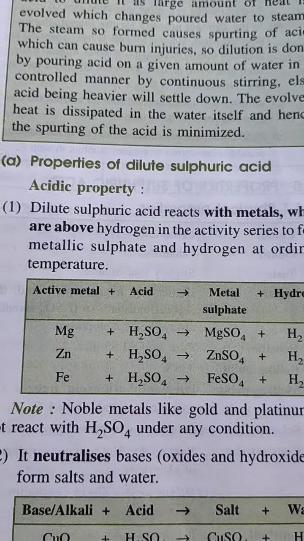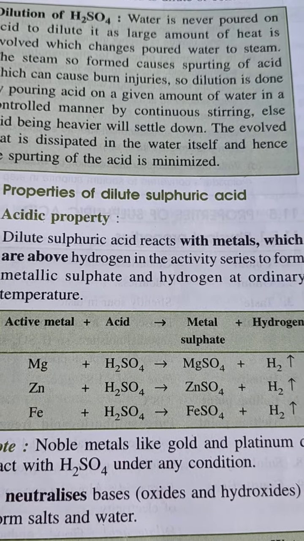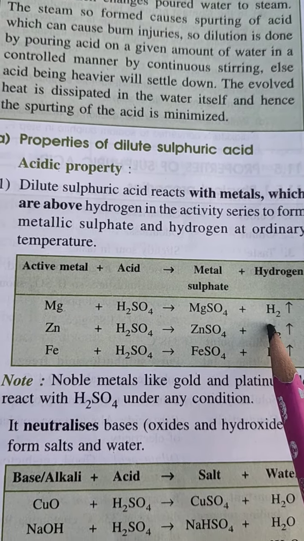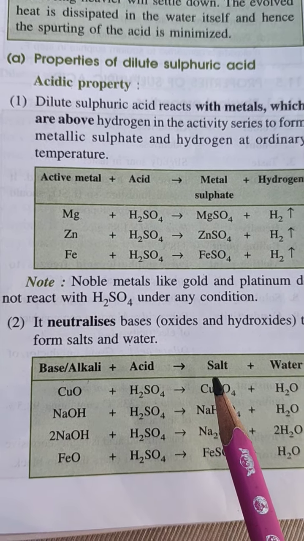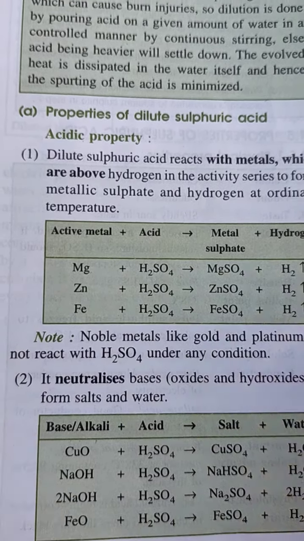Now, properties of dilute sulfuric acid. Dilute sulfuric acid will show all the properties of an acid, like metal reacting with dilute acid forming hydrogen, and base reacting with acid forming salt and water. These reactions I've explained so many times, that is why I'm not explaining them here.